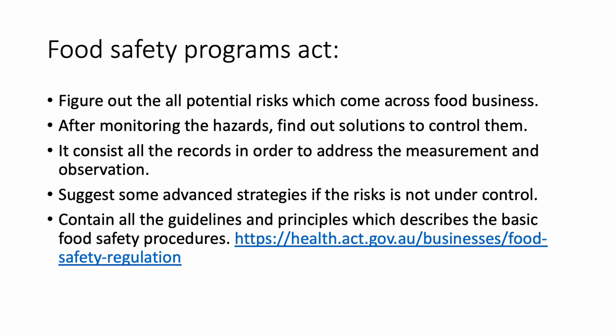And the food safety program suggests some extra advanced ideas which help to control biological risks and food poisoning. The food safety programs provide corrective actions when a hazard is found to be not under control. It also establishes, documents and verifies detailed prerequisite programs, which are regularly reviewed for adequacy. It also contains all the guidelines and principles which describe the basic food safety procedures.